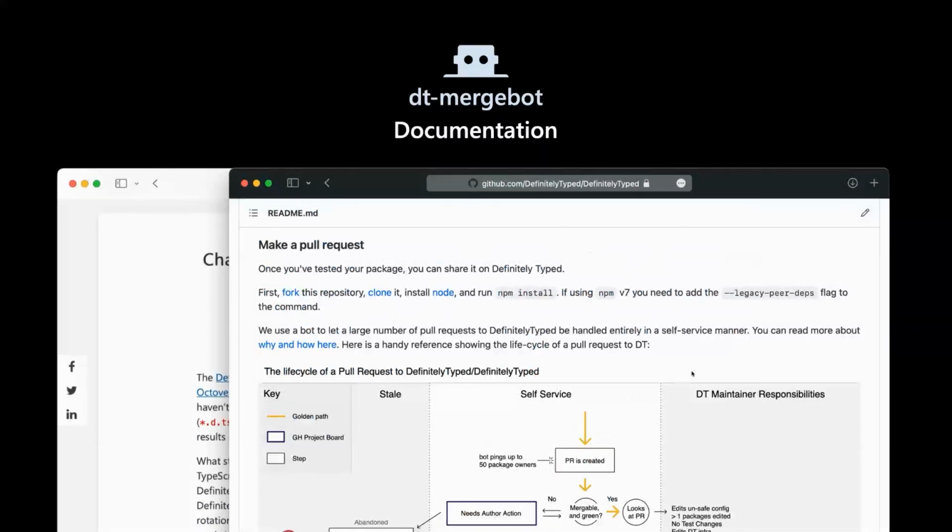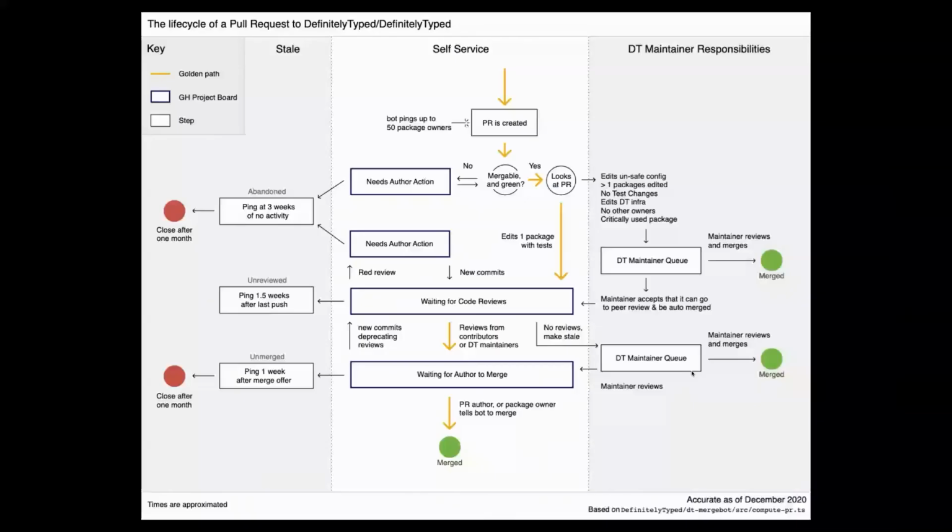And one of the best bits of our documentation, I think, is this flow diagram. It took a lot of refining to get to this stage, but I think it shows quite well the golden path that you could take, as well as all the different ways in which your pull request could go off that golden path, and what timings to expect from inactivity and the staleness that we talked about earlier.